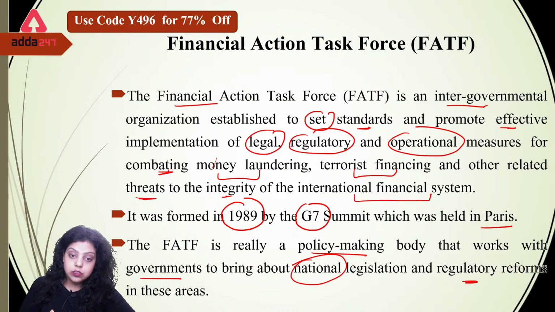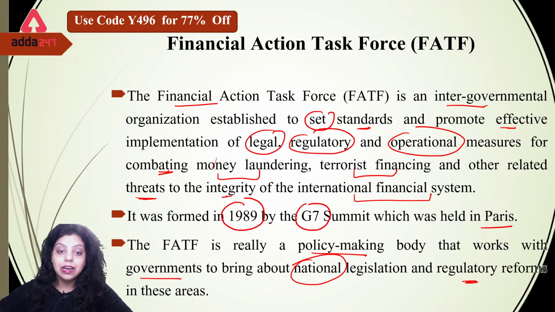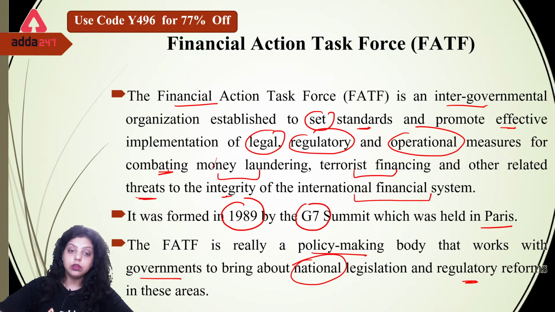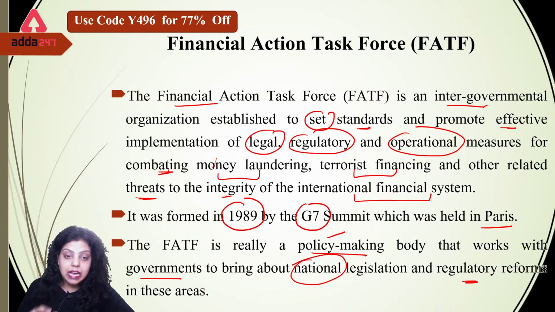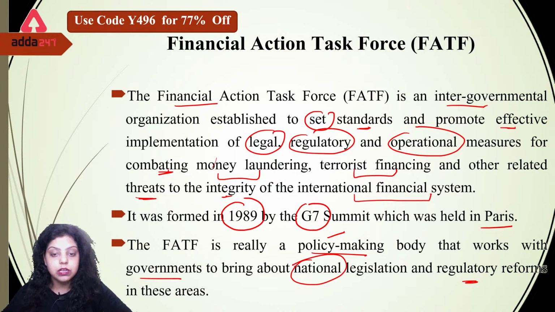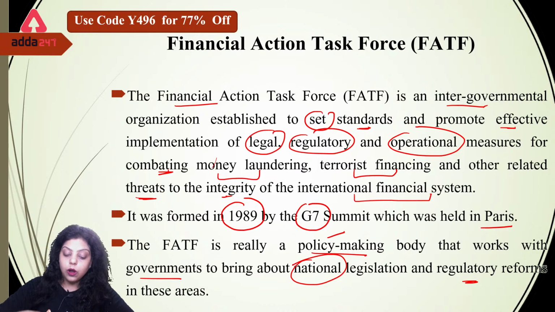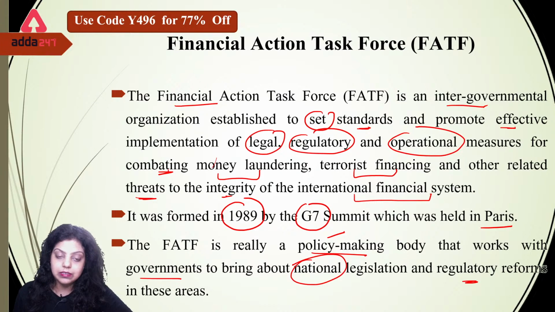And BIS acts as a bank for the central banks of different nations. Or we can say BIS acts as a bank for the Reserve Bank of India also, because RBI is also a member of BIS. So similarly, FATF is doing the same thing. FATF is a policy making body which helps the policy makers of different countries to bring certain national legislation, certain national laws or regulatory reforms by which the government or the policy maker can control money laundering and terrorism financing, okay. So this is the policy making work of the FATF.